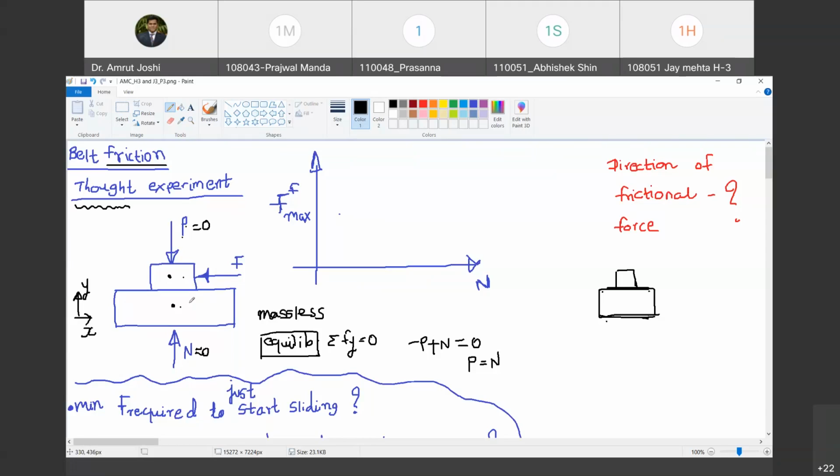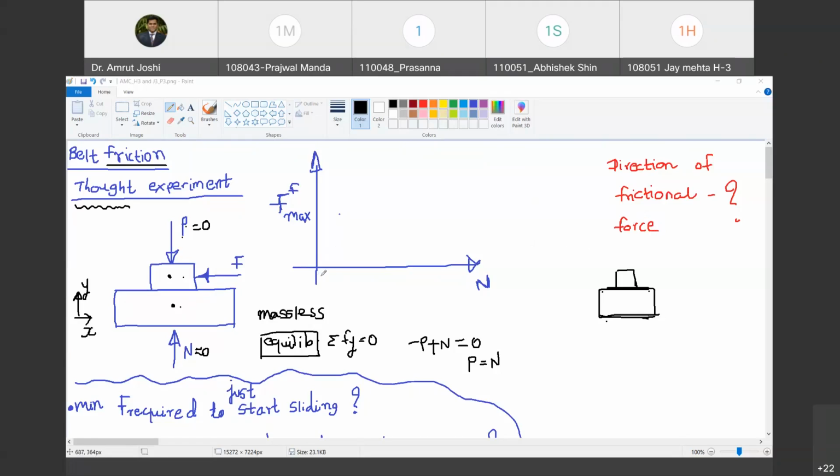The value. Yes, go ahead. No idea, sir, for the value thing. Okay, anyone else? You have already done this in 11th and 12th standard physics, so you must have.